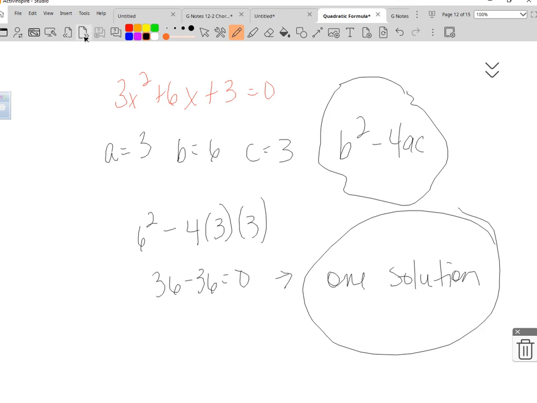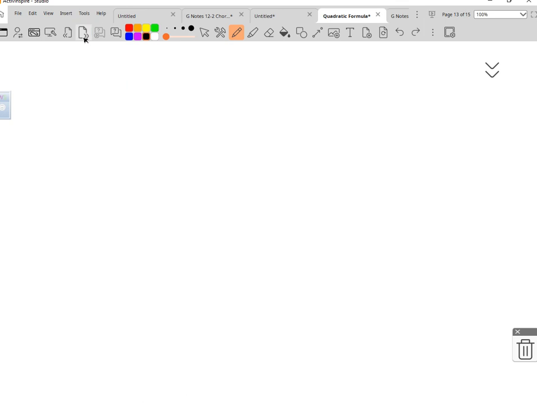Actually, we're going to do a different one. So the last one, I promise, I said only that one, but this is the last one. So this is different. So this is our last example. We're going to solve using the quadratic formula, but for right now I'm just going to say solve. So 6x squared plus x plus 12 equals 0. It's already in standard form.